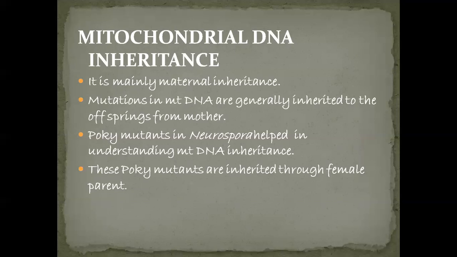The Neurospora species having these pokey mutants differ from wild type. They show slow growth and abnormal cytochromes. These mutations, which we call pokey mutations, are present in the female mitochondria. So these are inherited by the offspring, that is the next generation. By studying these pokey mutants present in Neurospora crassa, they observed that mitochondrial inheritance is also maternal.